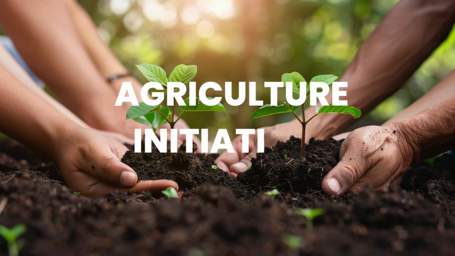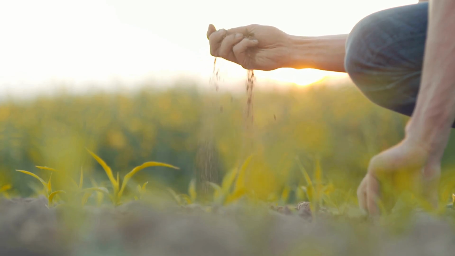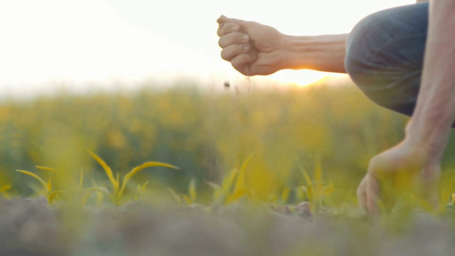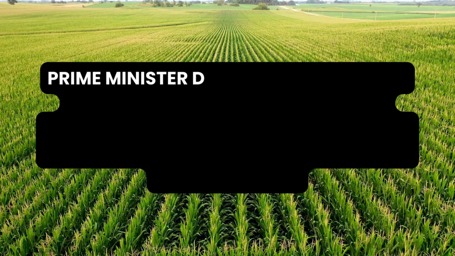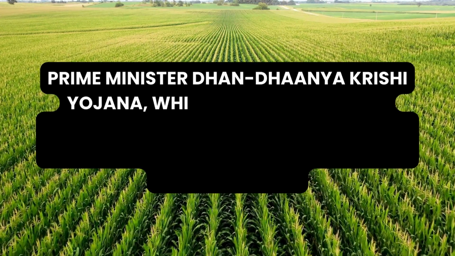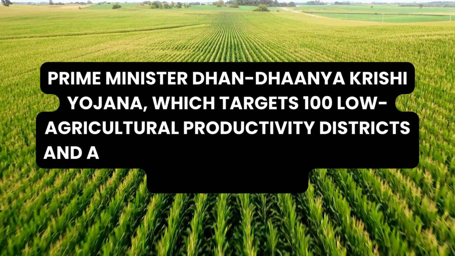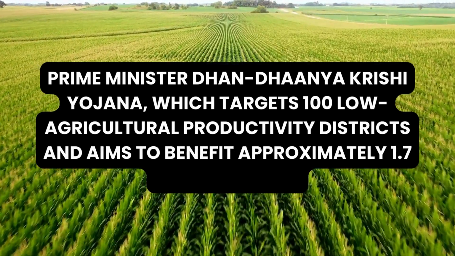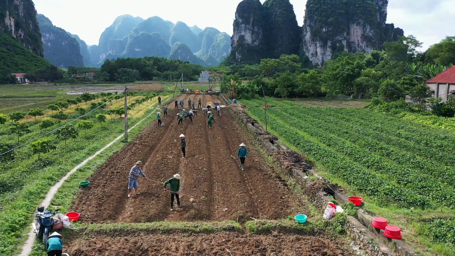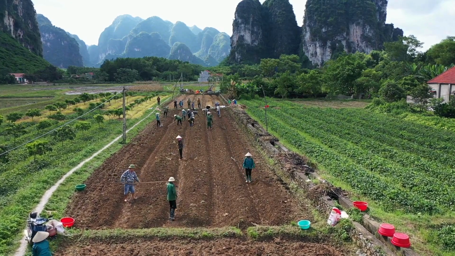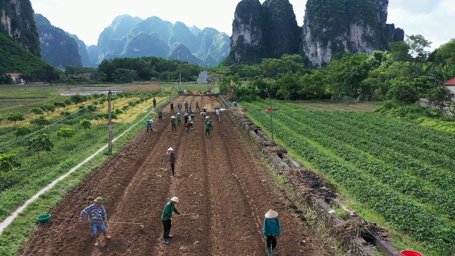Agriculture initiatives. The Union Budget 2025-26 outlines several significant initiatives aimed at enhancing agricultural productivity and self-sufficiency. A cornerstone of this effort is Pradhan Mantri Dhan Dhanya Krishi Yojana, which targets 100 low agricultural productivity districts and aims to benefit approximately 1.7 crore farmers. This program will focus on improving irrigation and post-harvest storage facilities and facilitating credit access to ensure sustainable agricultural practices.